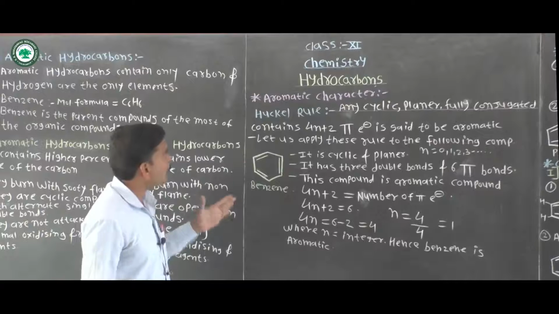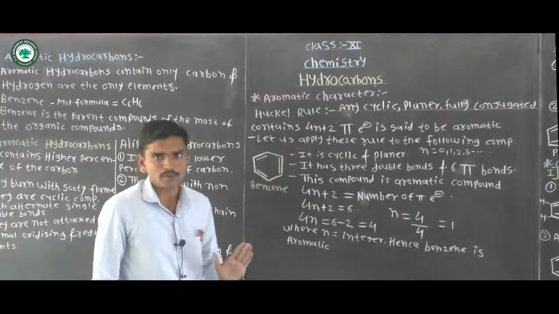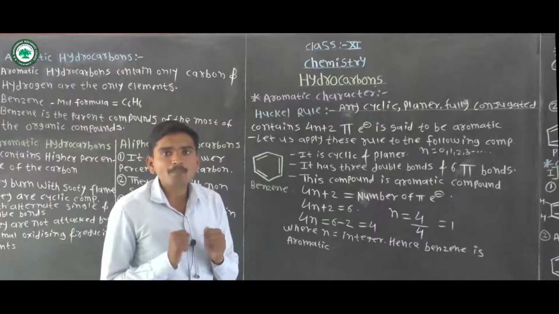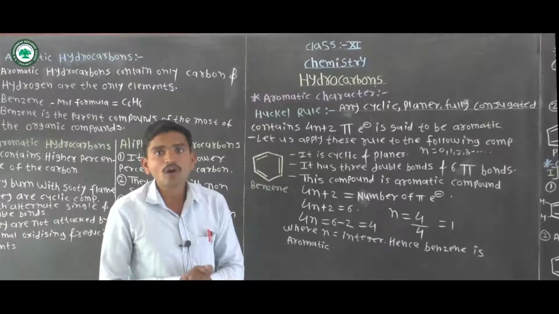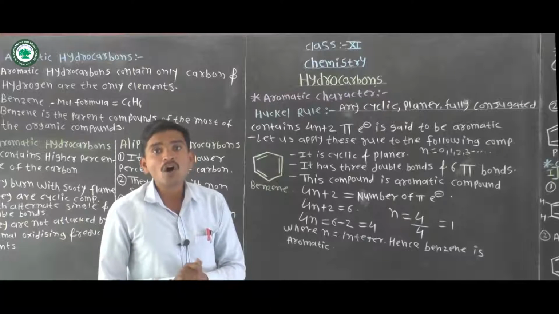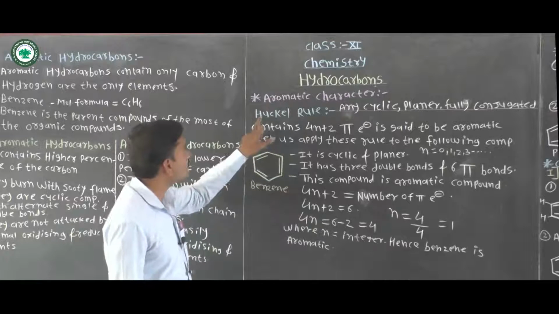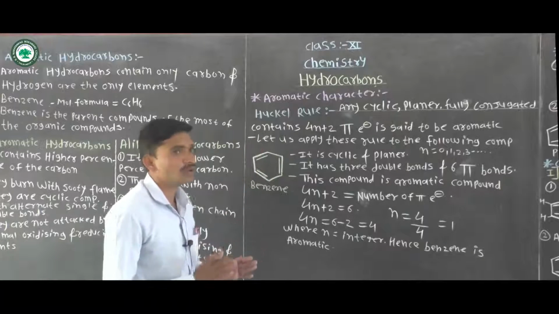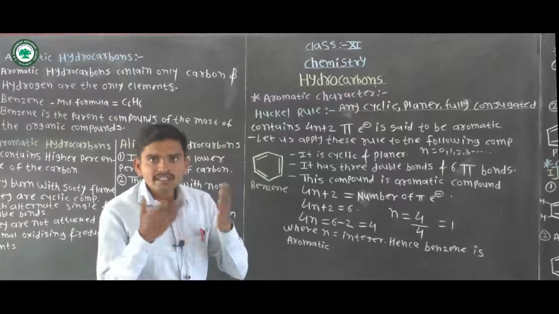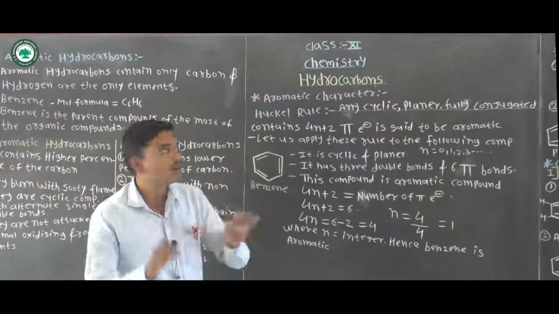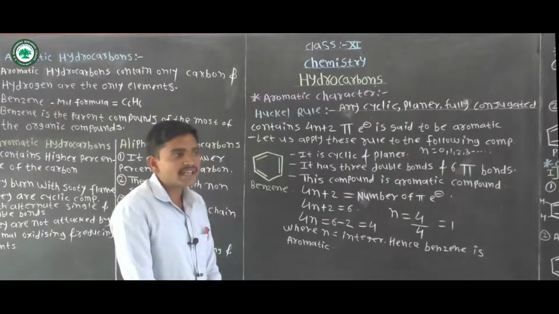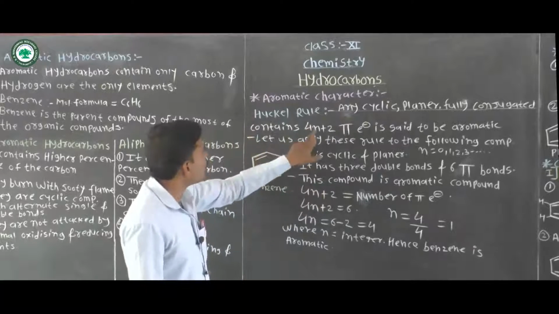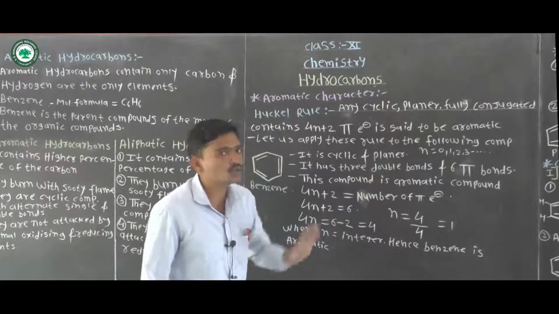First, aromatic character, which is shown by Huckel's rule. It means deciding which compound is aromatic and which compound is non-aromatic. It is decided on the basis of a rule called Huckel's rule, which states that any cyclic, planar, fully conjugated compound containing 4n plus 2 pi electrons is said to be aromatic.